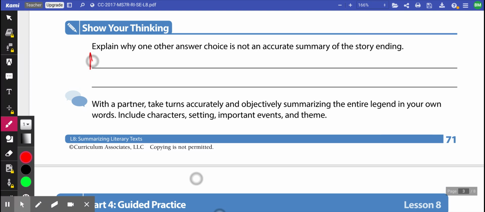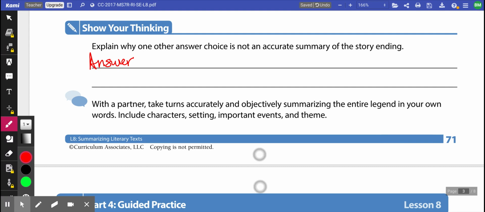And mine is, I'm doing a little bit of the RACES strategy, guys, where I restate my prompt and I answer the question. Okay. So I'm not citing evidence right now and I'm not explaining evidence and I'm not coming up with a summary statement, but I do want to make sure I'm restating my prompt and answering it.